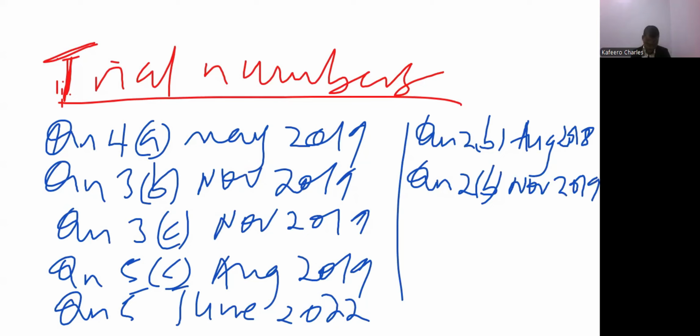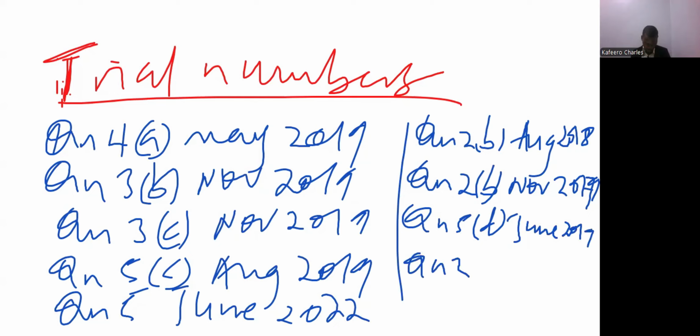We also have question 2, part B, November 2019, no, this is 2017. You can also look at 2017. Then for 2019, the other question is question 5, part D, June 2019. You can also look at question 3, December 2021.